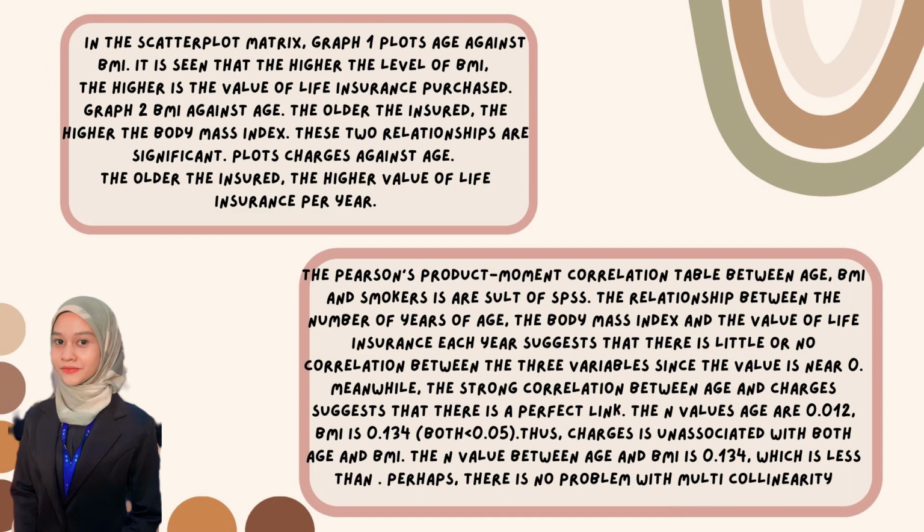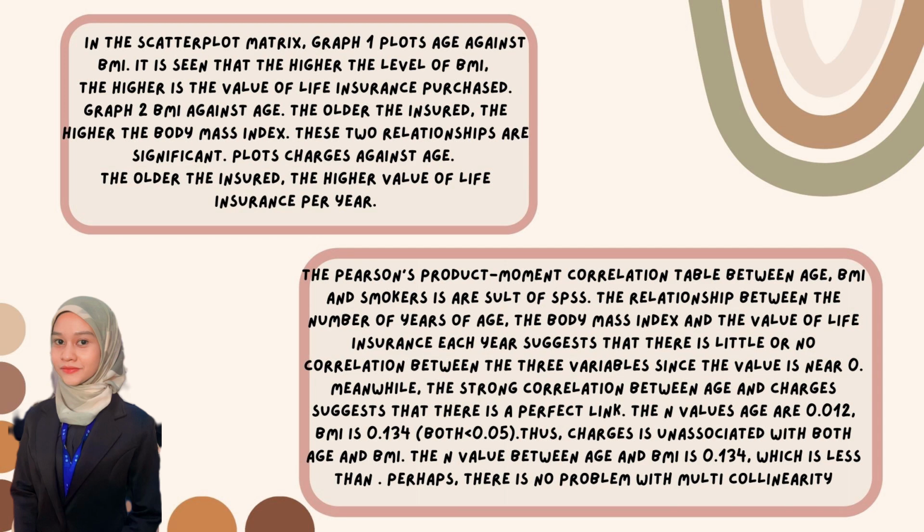For the explanation, in the scatter plot matrix graph 1, plotting age against BMI, it is seen that the higher the level of the BMI, the higher is the value of life insurance purchase. Graph 2, BMI against age: the older the insured, the higher the body mass index. These two relationships are significant. Plot charts against age: the older the insured, the higher the value of life insurance per year.